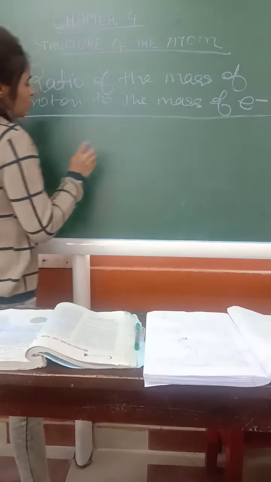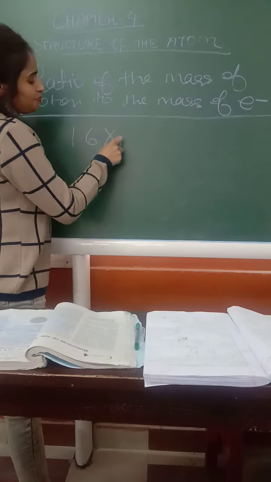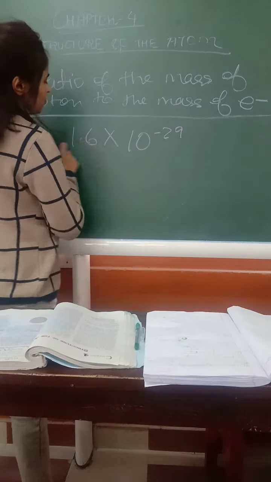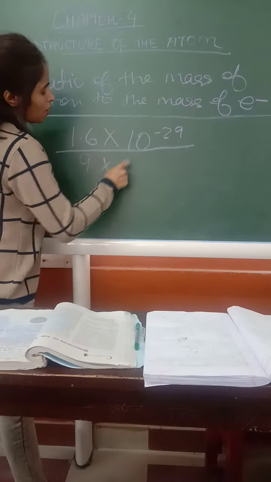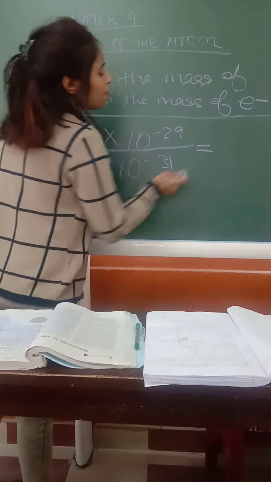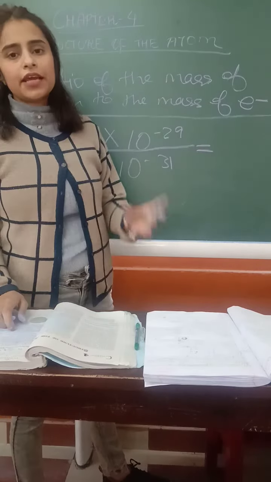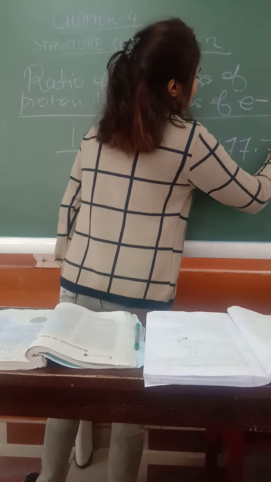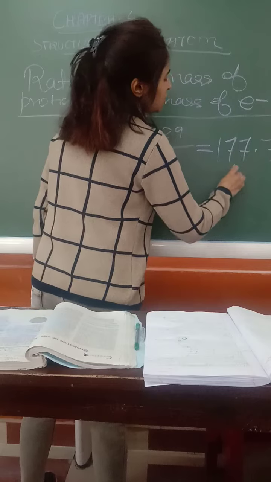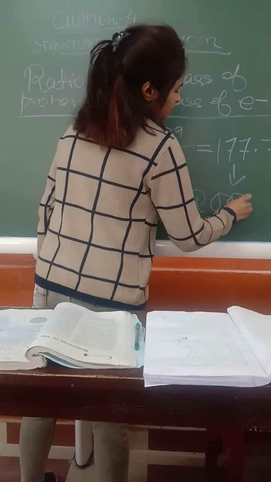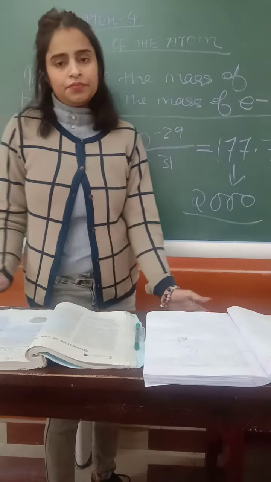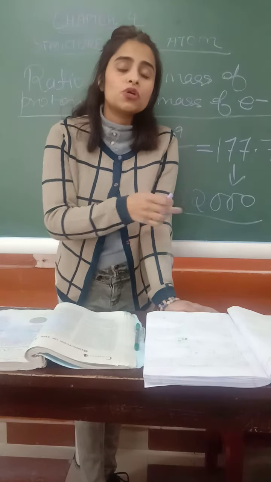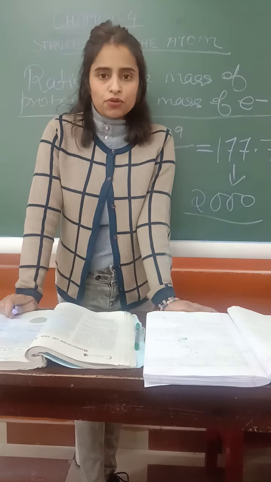So it is 1.6 into 10 to the power minus 29, and electron is 9 into 10 to the power minus 31. After calculating, they found that the approximate value coming out is nearly 2000. So this is how it was said that protons are 2000 times heavier than electrons.